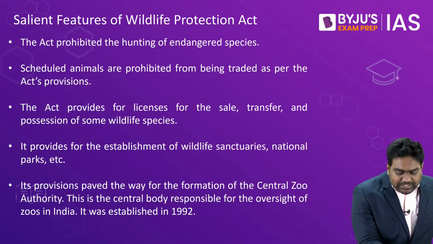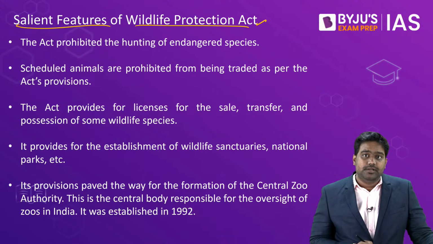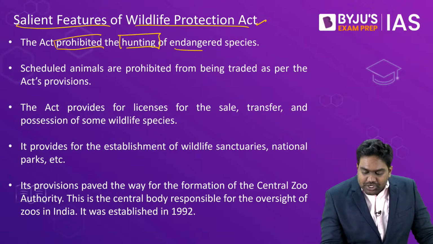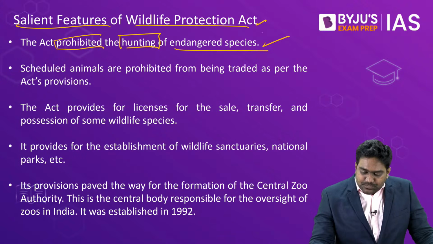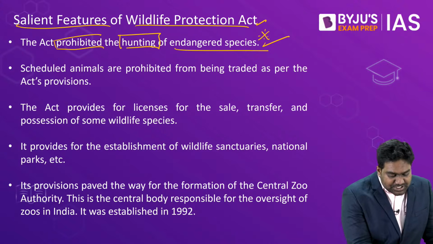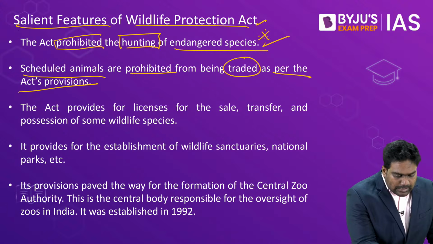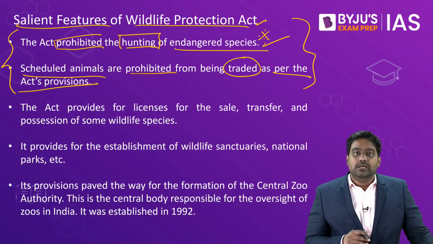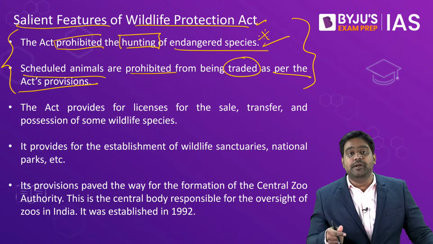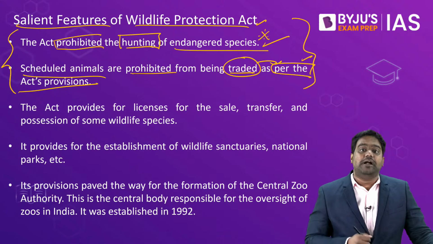So we're going to take a more detailed look at some of these salient features of the Wildlife Protection Act. See, the Act basically prohibited hunting and poaching of endangered species. Please make a note of this point. It prohibits the hunting and poaching of endangered species, and scheduled animals are prohibited from being traded as per the provisions of this Act. It not only places a ban on hunting and poaching, but it also prohibits the trade of endangered species and their body parts.